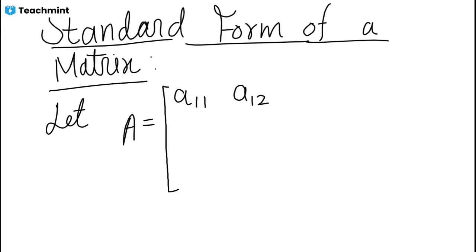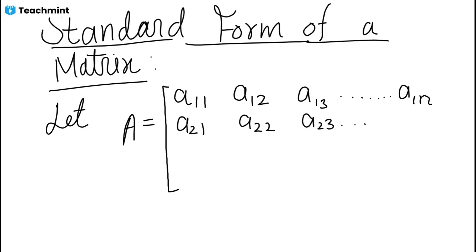So this is the element of the first row and first column. This is the element of the first row and second column. This is the element of the first row and third column, and up to the element of the first row and nth column. This is the element of the second row and first column. This is the element of the second row and second column. This is the element of the second row and third column, and up to the element of the second row and nth column.